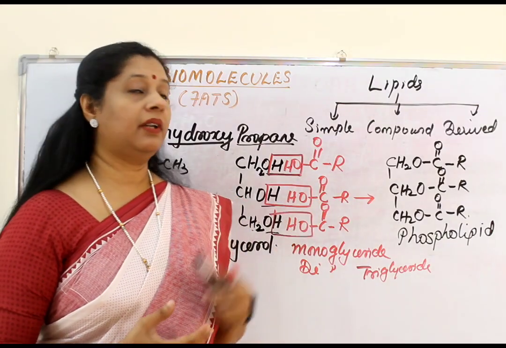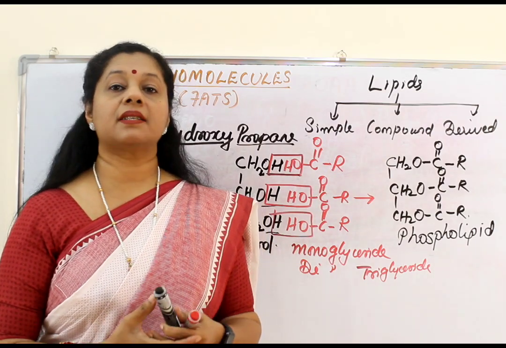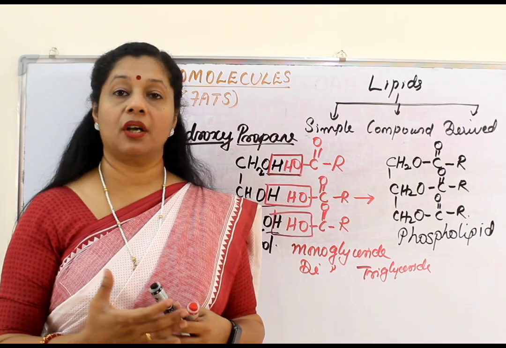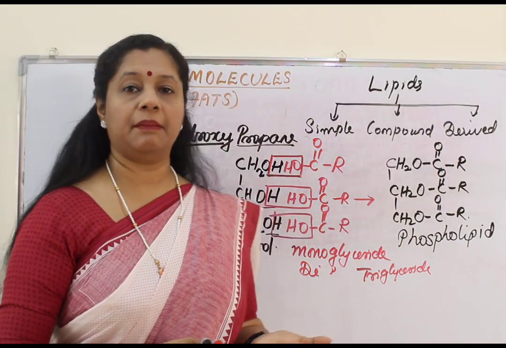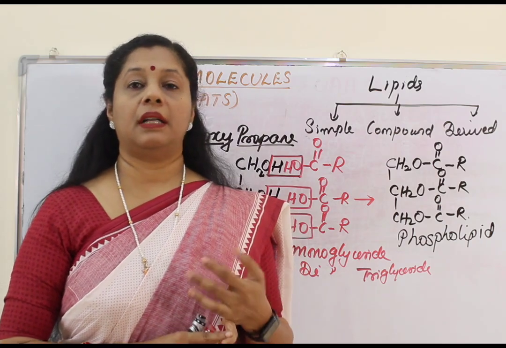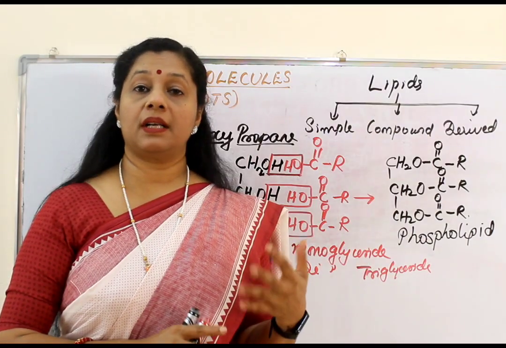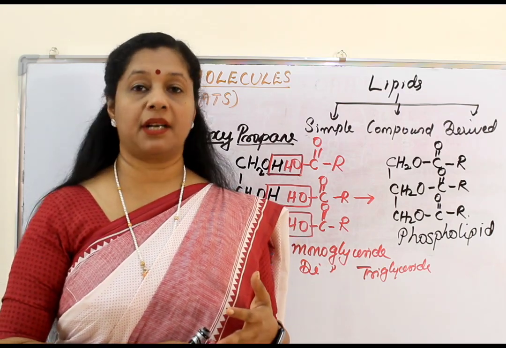Now what are derived lipids? If the simple lipids and compound lipids combine, then it is called derived lipids. These derived lipids examples are steroids, cholesterol, carotenoids, etc. Now coming to some uses of lipids, just to know, lipids are mainly the storage products in plants and animals. Fat is stored in large amounts in hibernating animals as a source of energy during hibernation.